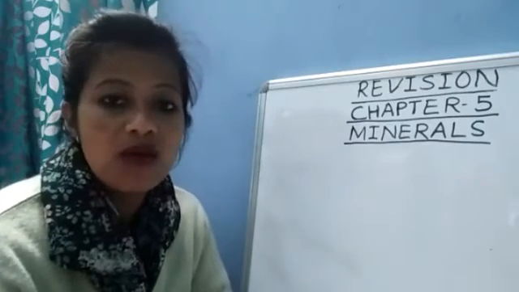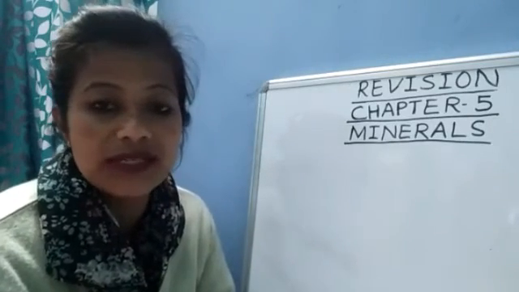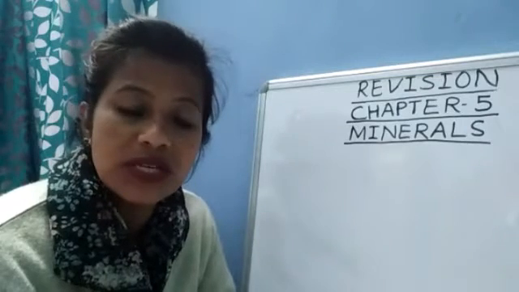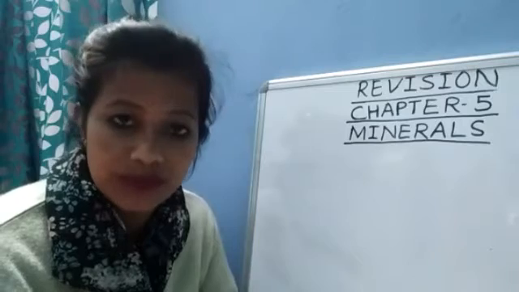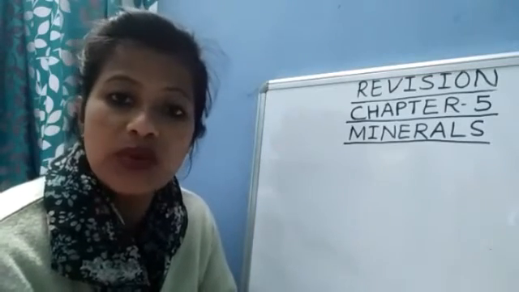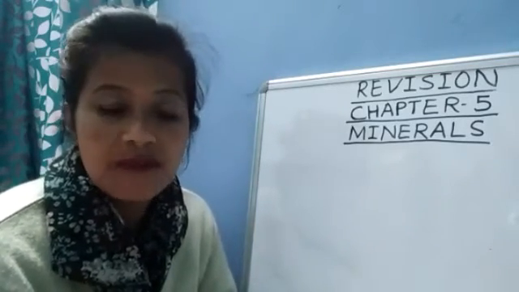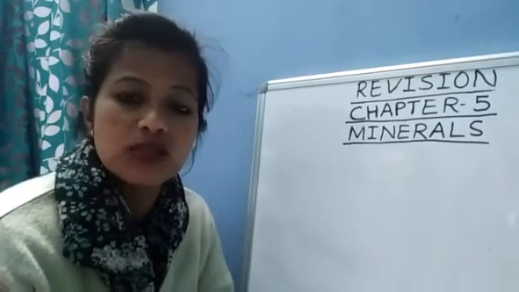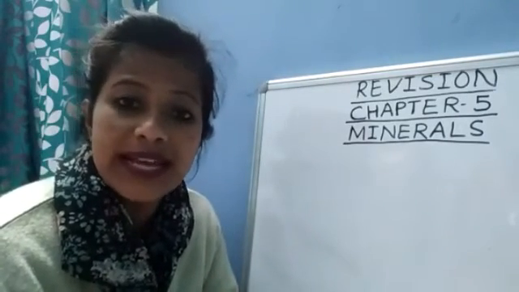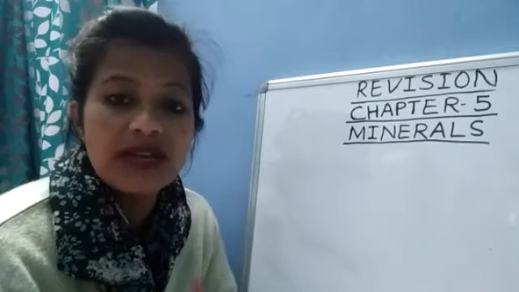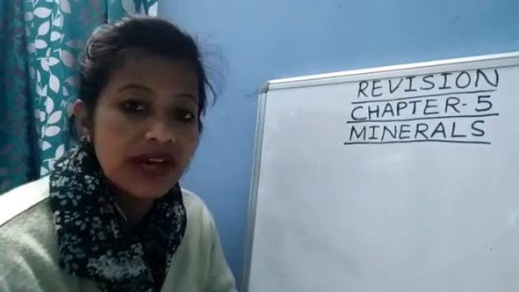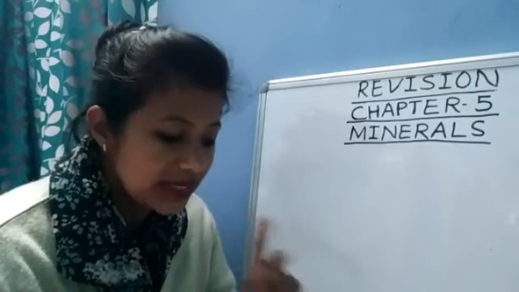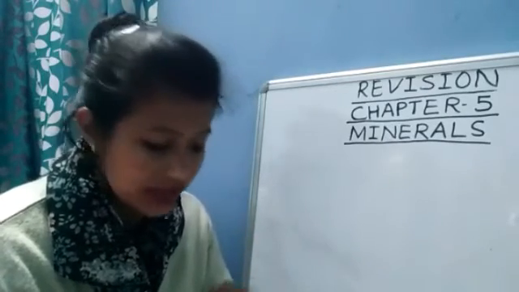Now, non-conventional energy resources. Non-conventional means renewable, which can be renewed, like solar energy and wind energy. But I suggest students not to write air energy. Please write wind energy.